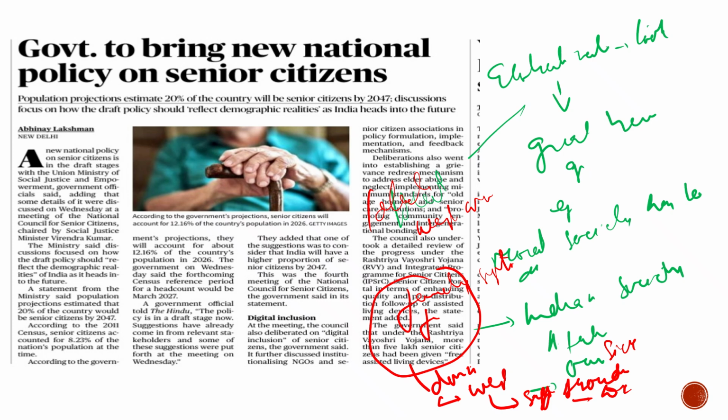So in this regard, the government is watching everything, and they have to take care of everyone in the society. With respect to this, they are going to bring in the new national policy on senior citizens. Why? Because of this issue. And second, let's have a look at the demography, how the senior citizens represent our country.